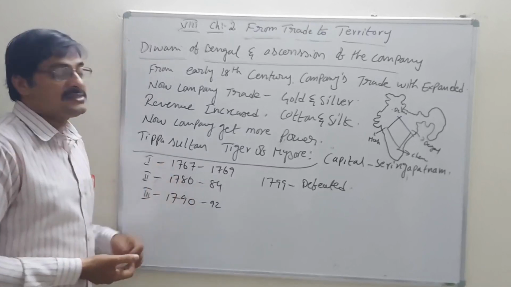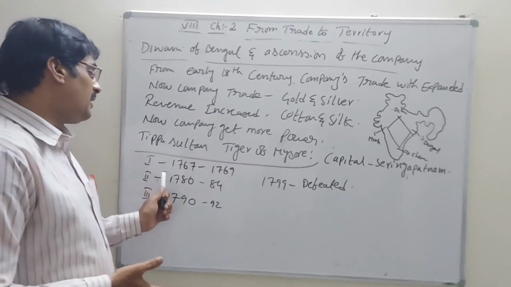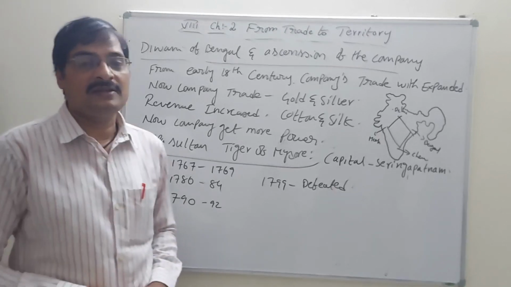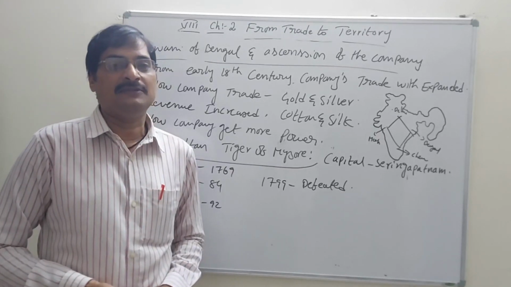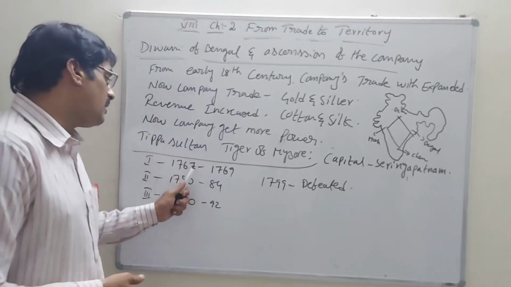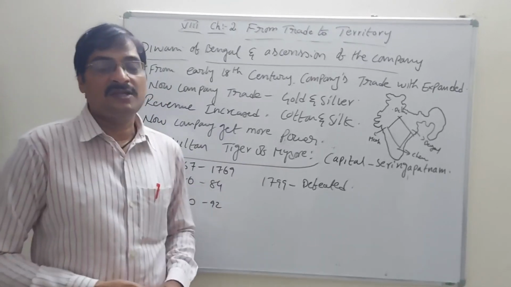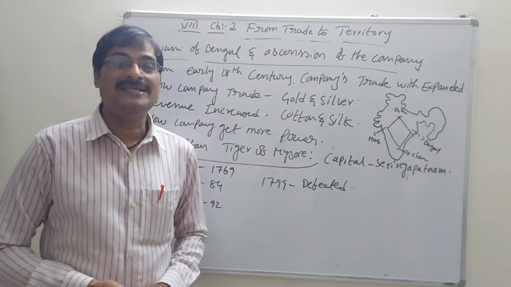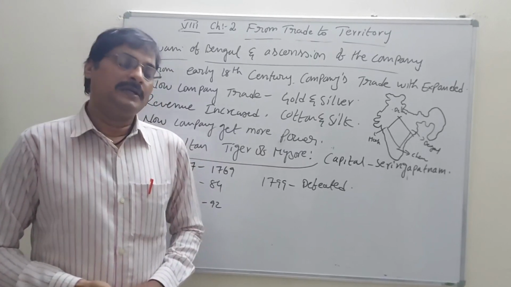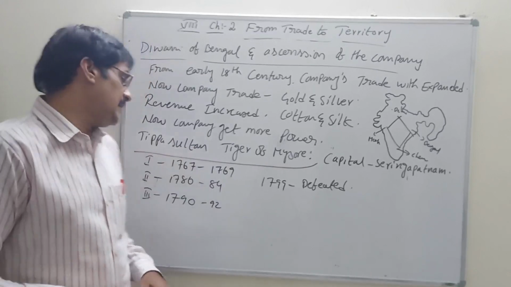The first war, 1767 to 1769, is called the first Panipat War, between Tipu Sultan and the East India Company. He only got the victory. Tipu Sultan only got the victory.